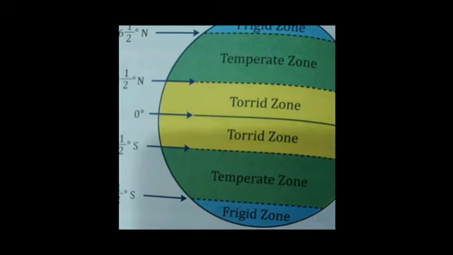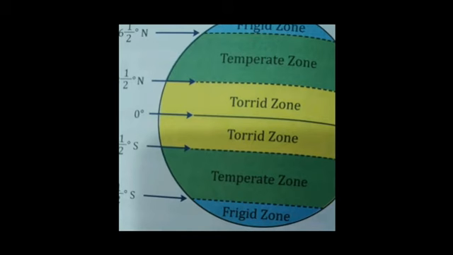This region is called the Torrid Zone. Look at the picture. The Torrid Zone is labeled with a yellow color. Some of the places which lie in this zone are Brazil, Malaysia, Hawaii, etc. These places have a wet climate, warm temperature, and get heavy rainfall.